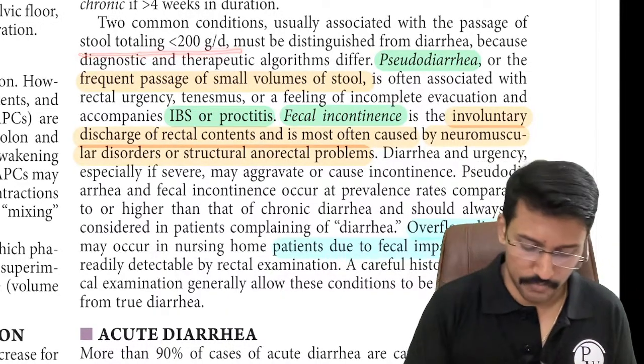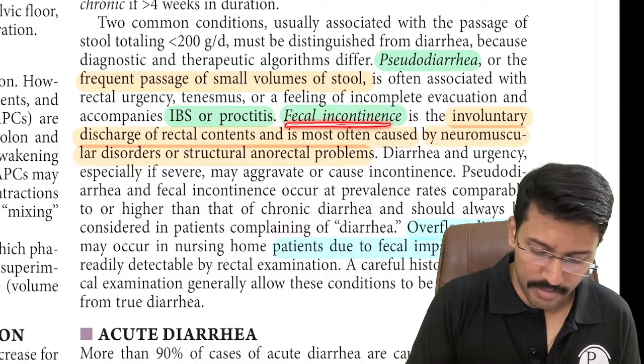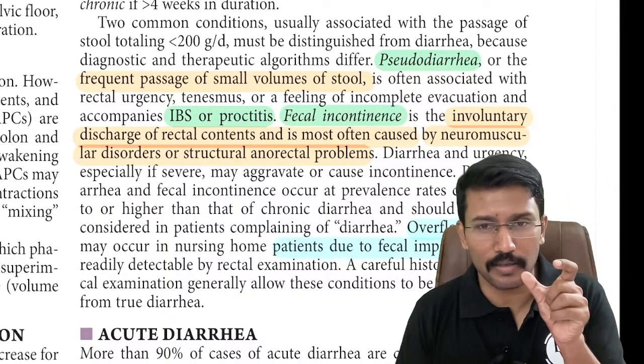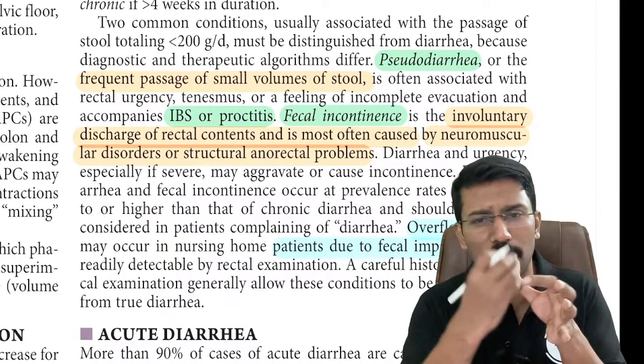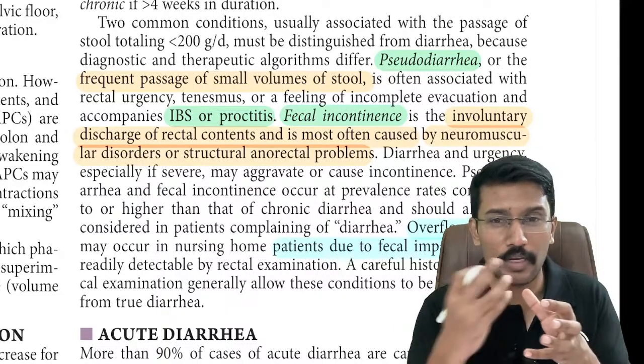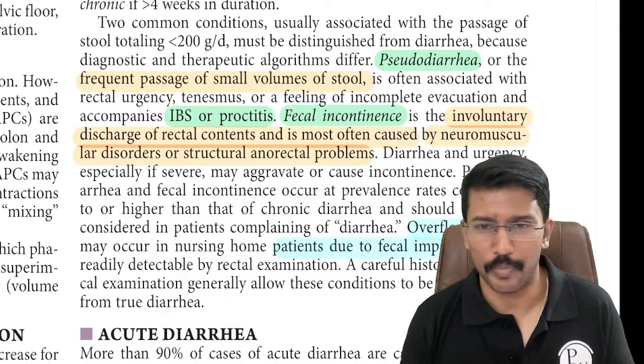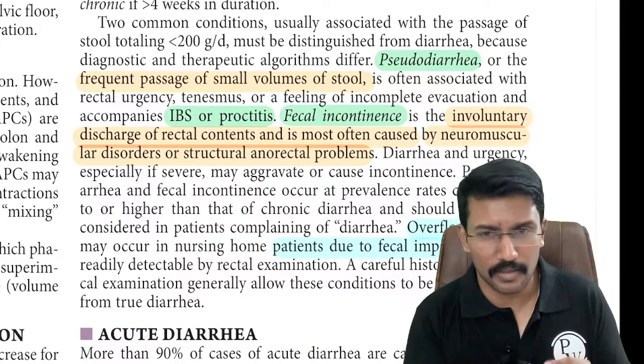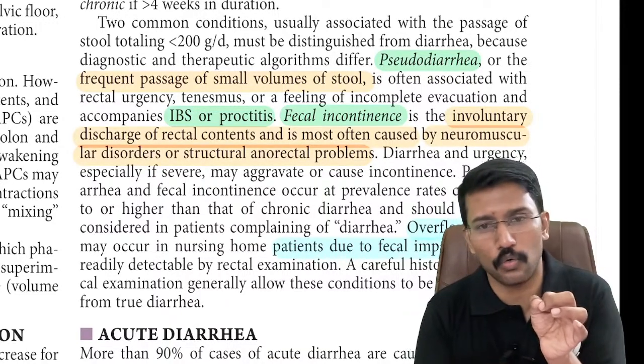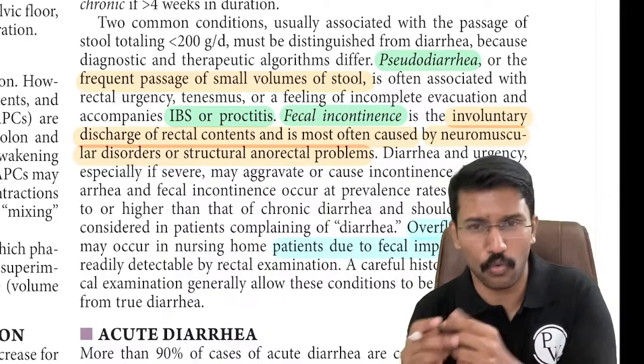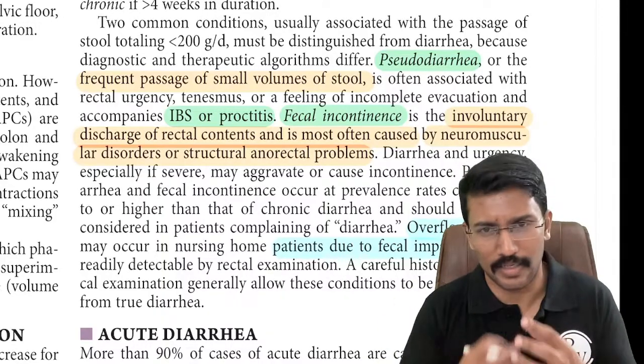And the second condition is when you have fecal incontinence, meaning your anal sphincter is not able to close properly, and because of that the patient will have continuous or frequent leaking of stool. Obviously normal stool is formed, but because the sphincter is not closing, they are not passing it in one go or two goes that we normally do. It is leaking frequently.